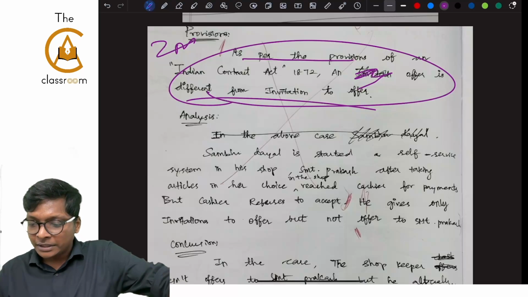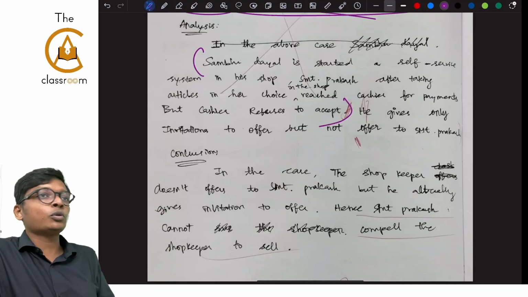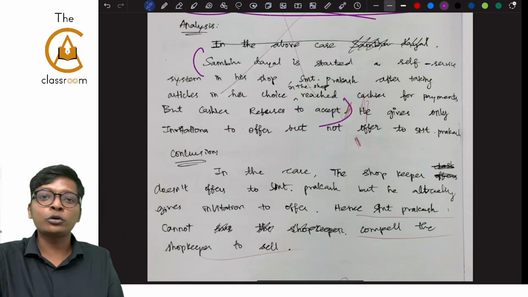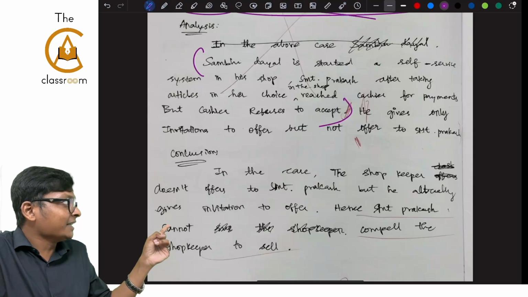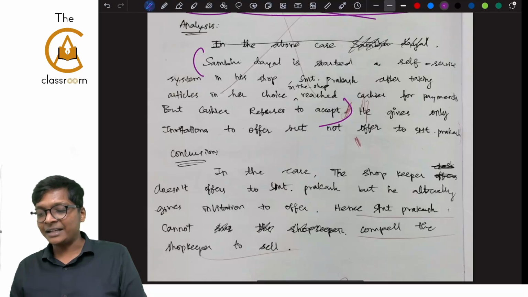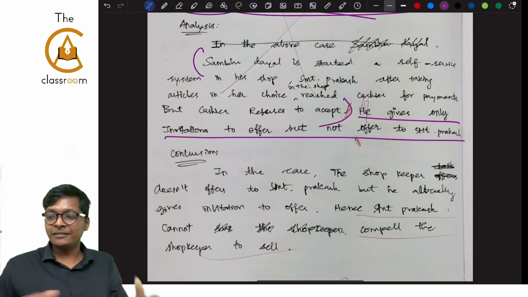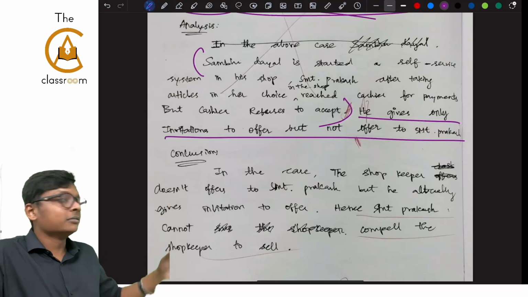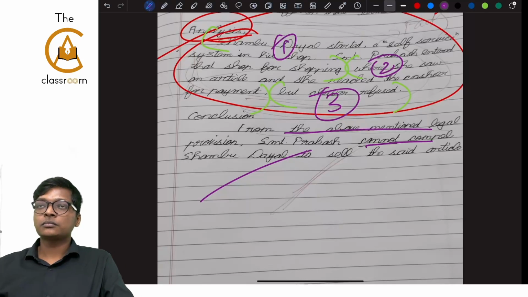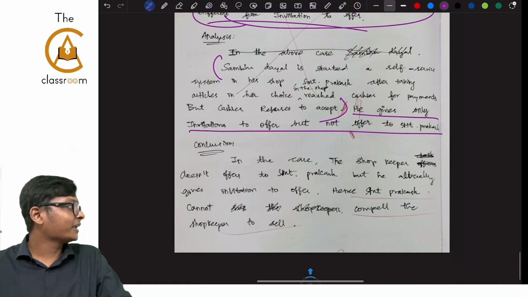Now read this again in this student's answer. Whatever I have circled down from Shambhu Dayal till refuses to accept, this again is question copy from just like previous student. I'm not going to read again now. He gives only invitation to offer but not offer to Srimati Prakash. He gives, this is correct. That means in our above answer, 3 elements are needed. In the above answer when I went, I told 3 elements. He wrote only the first one. Then conclusion. Fine. Conclusion is fine.